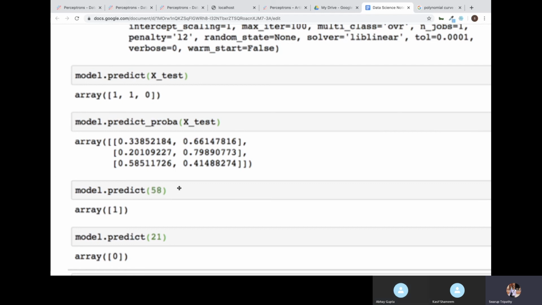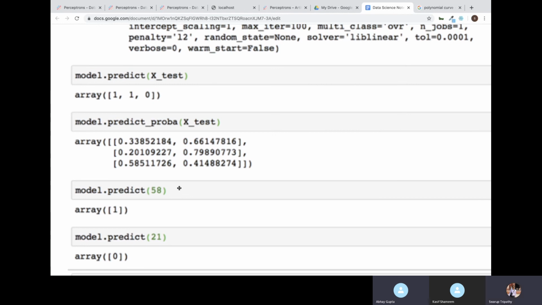Just do this and see. So here we are passing any random number, right?